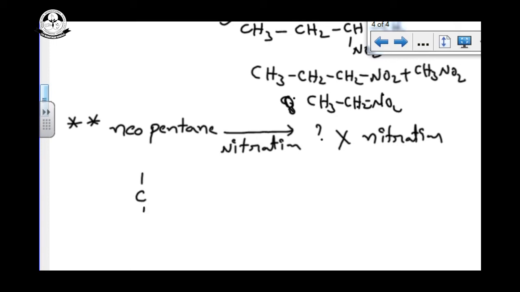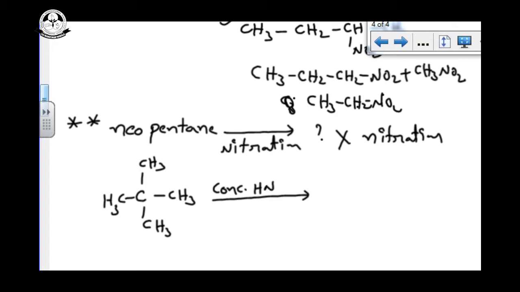HNO3 is a strong oxidizing agent. While you are doing the nitration, you are using concentrated HNO3 at 450 degrees Celsius, and moreover it is in the vapor phase. Concentrated HNO3 is the strongest oxidizing agent, so it cannot give nitroalkane.